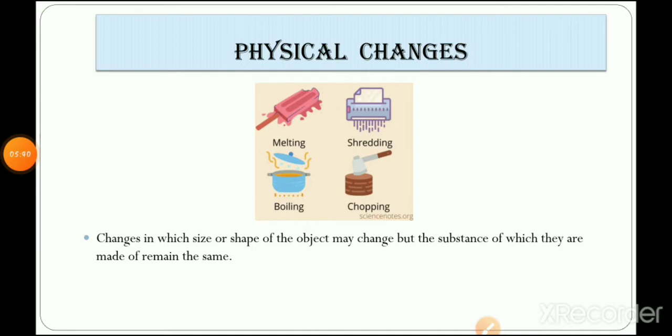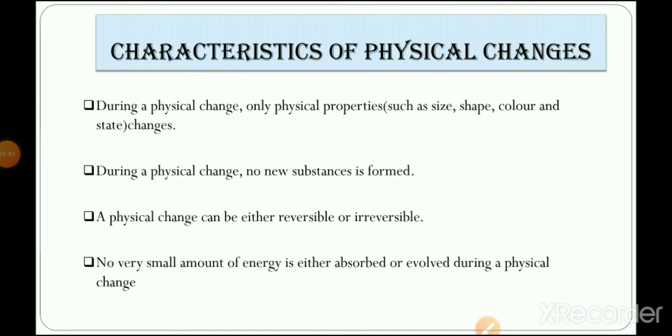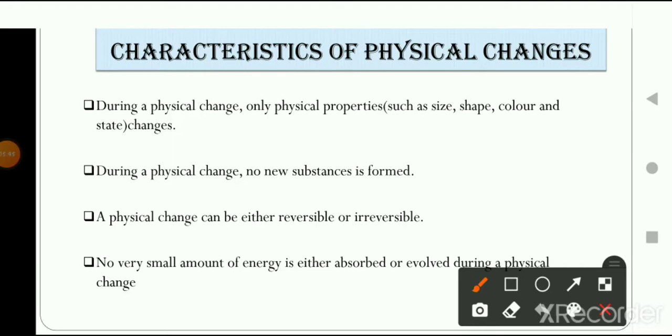Now let's talk about the characteristics of physical change, right? What are the physical change characteristics? During a physical change, only physical properties such as shape, size, color, and state change. As we have seen in the first example, melting of ice or melting of ice cream, the solid state, ice is a solid state, changes to liquid state, but the substance is similar, right?